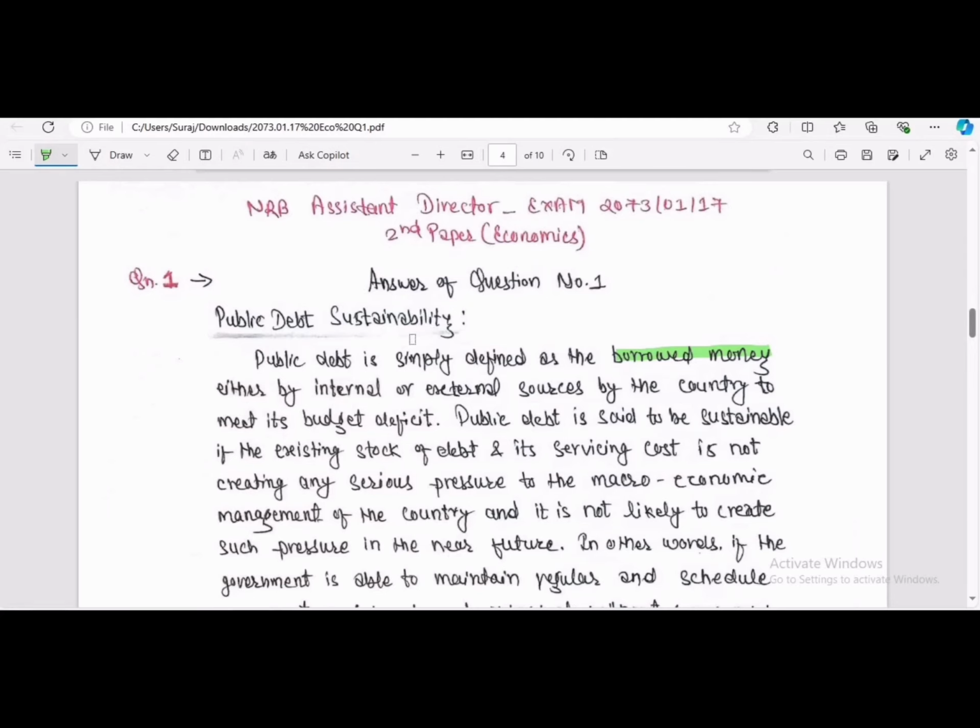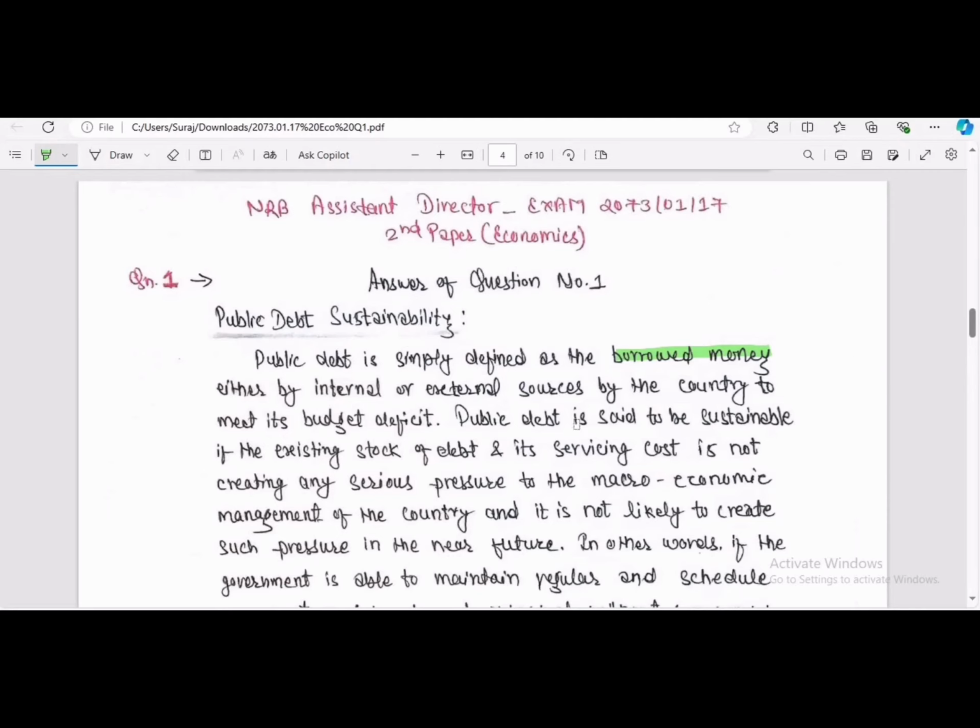Okay, we are writing the answer of public debt sustainability from here. Public debt is said to be sustainable if the existing stock of debt and its servicing cost, servicing cost meaning we can say the interest on the debt, is not creating any serious pressure on the macroeconomic management of the country, and is not likely to create such pressure in the near future.